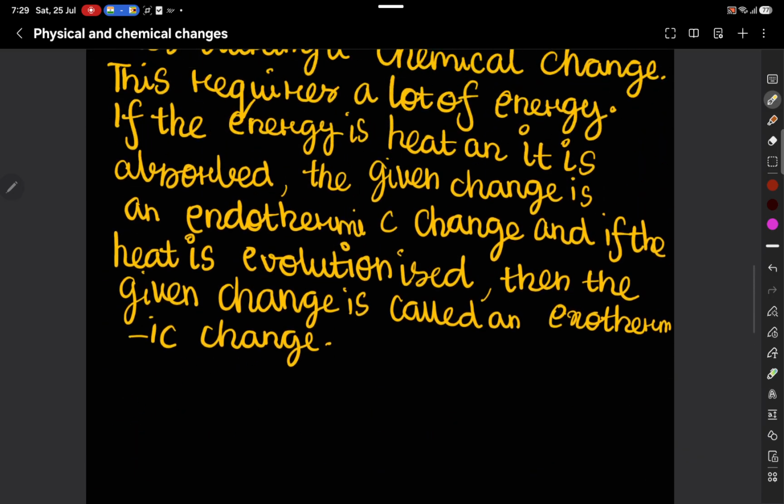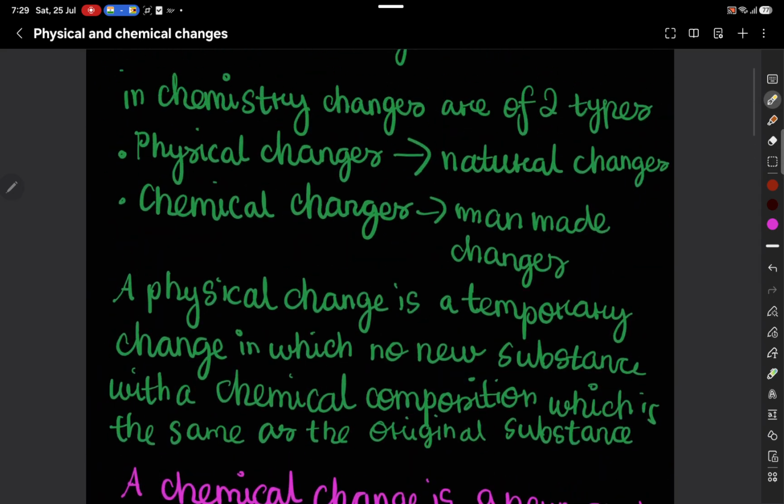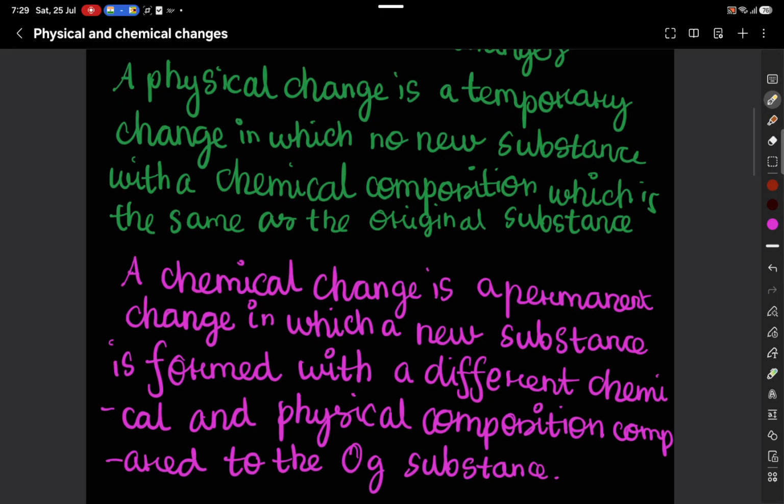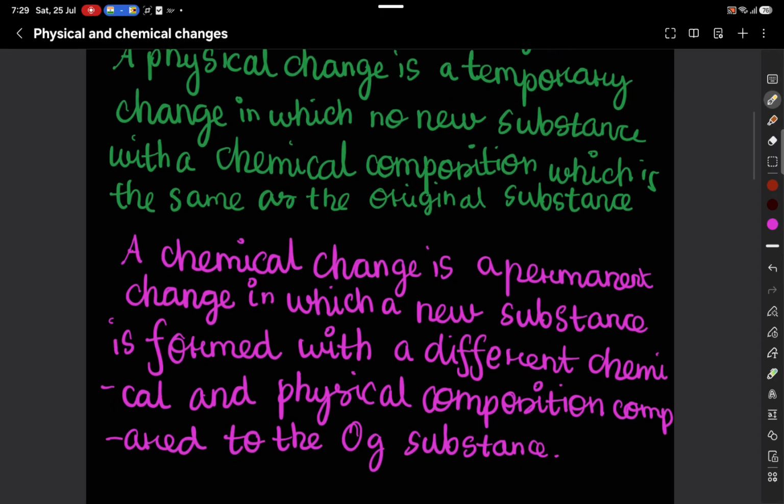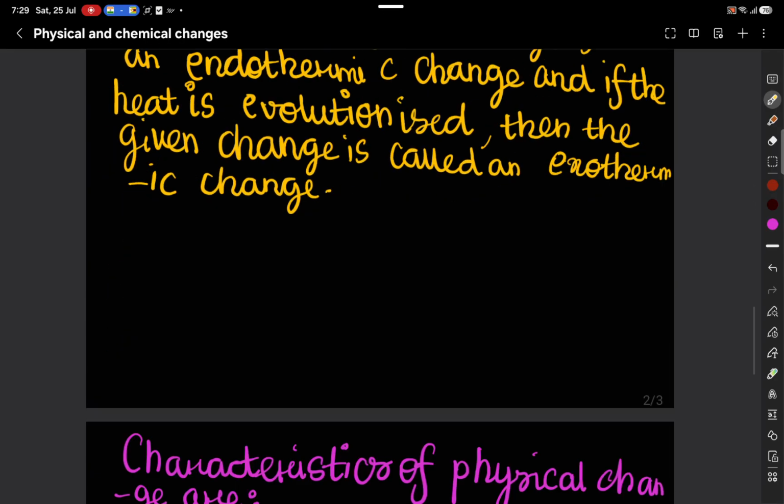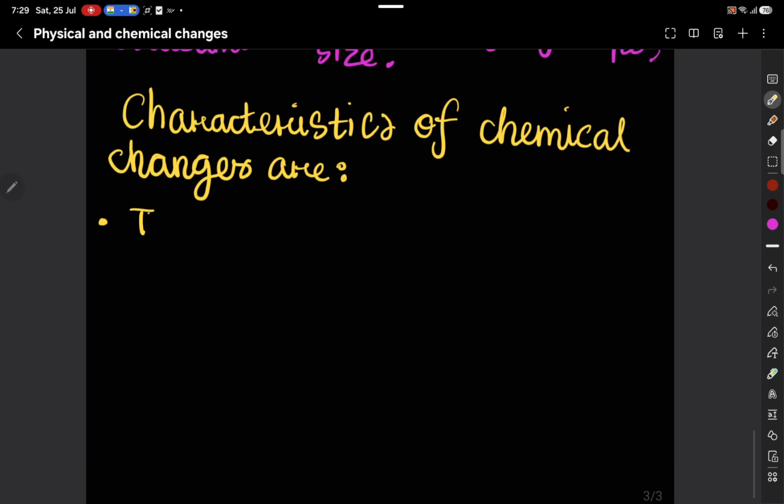Now let's go to the definition of chemical changes. A chemical change is a permanent change in which a new substance is formed. One point: the change is permanent and irreversible.